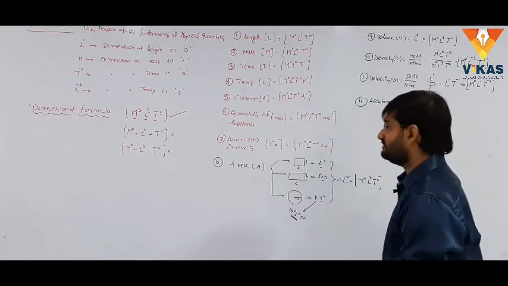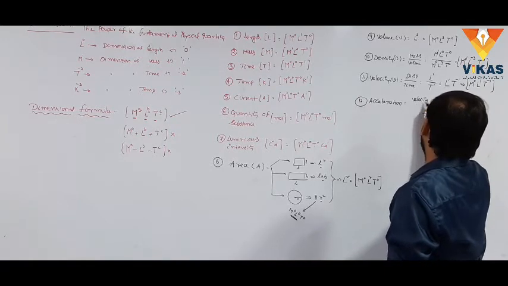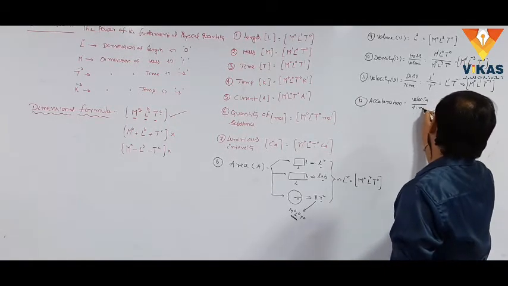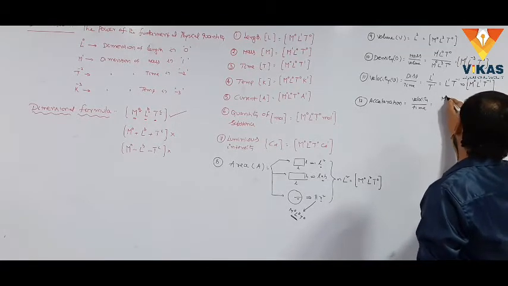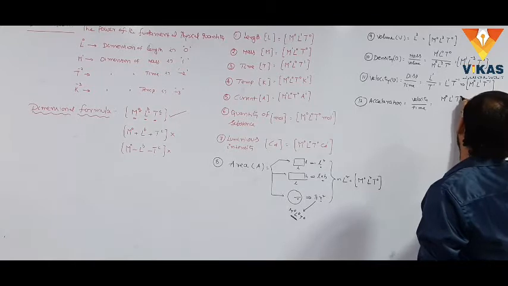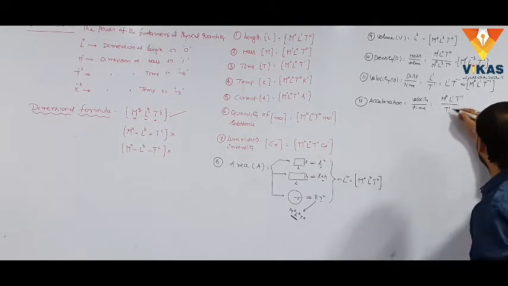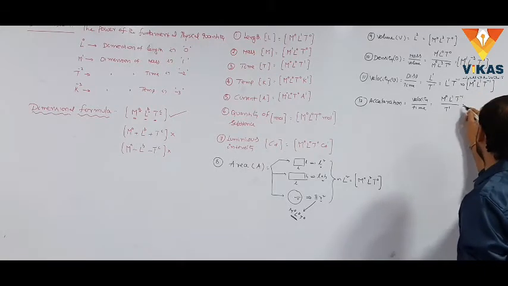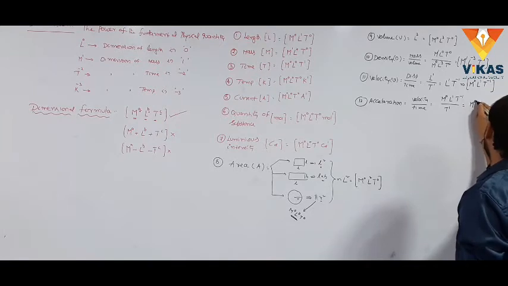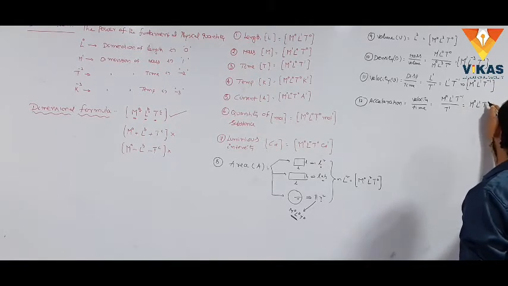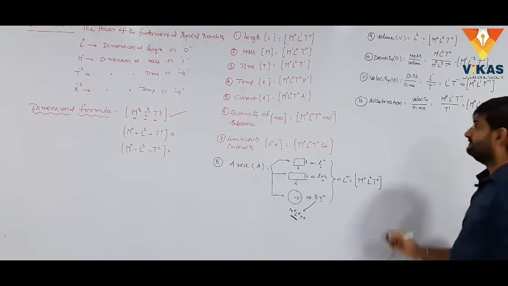What is the formula for acceleration? It is the ratio of velocity to time. What is the velocity here? The dimensional formula of velocity is M power 0, L power 1, T power minus 1. The time is T power 1. The T power 1 is taken into the numerator, this is T power minus 1. T power minus 1, T power minus 1 is T power minus 2. Simply, it is M power 0, L power 1, T power minus 2, the dimensional formula for acceleration.